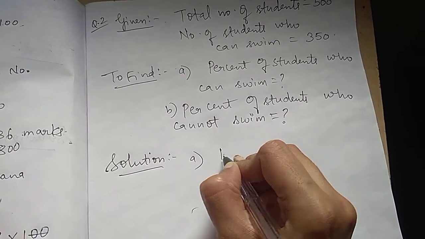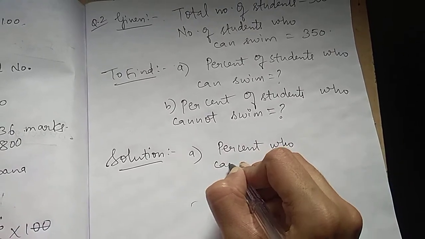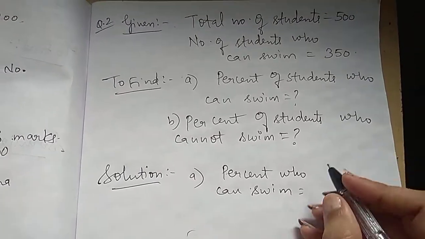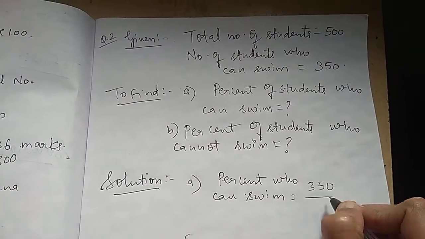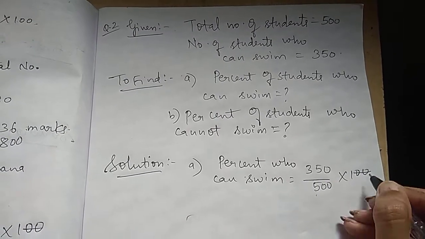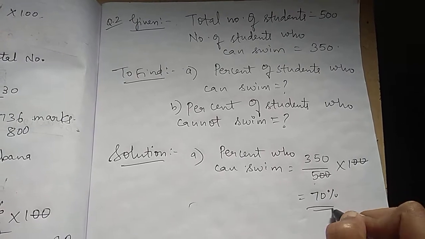starting with part A. So percent who can swim. We know who all can swim in terms of numbers. So 350 upon total, that is 500, into 100. 350 divided by 5 is 70%.